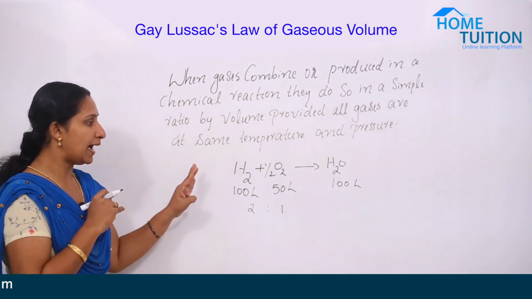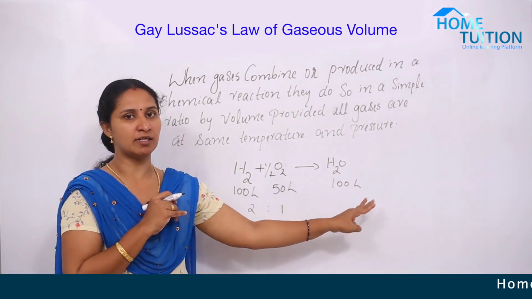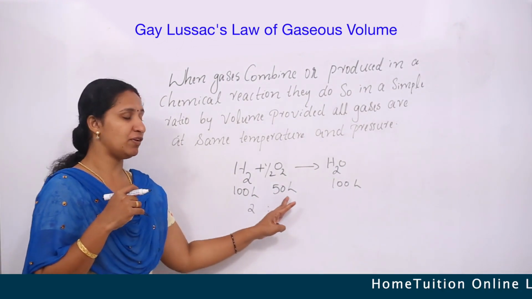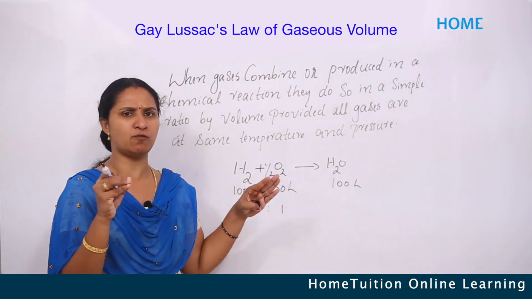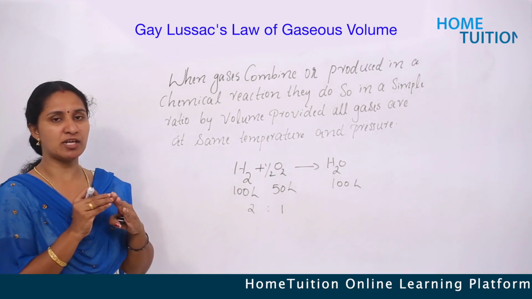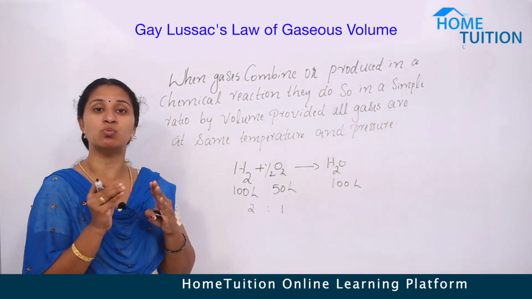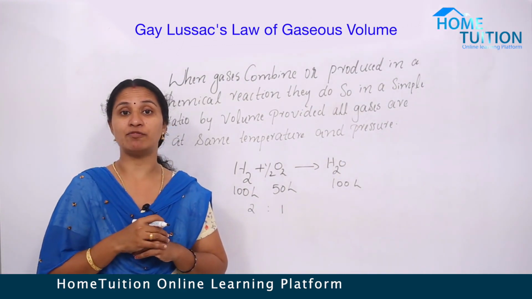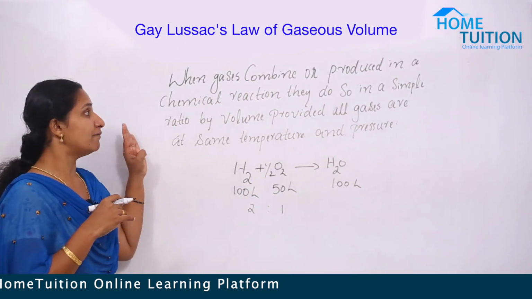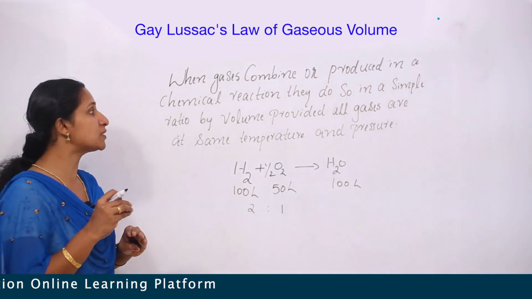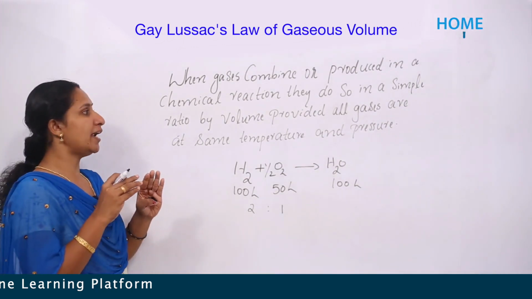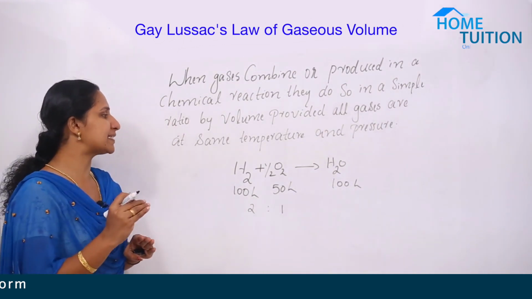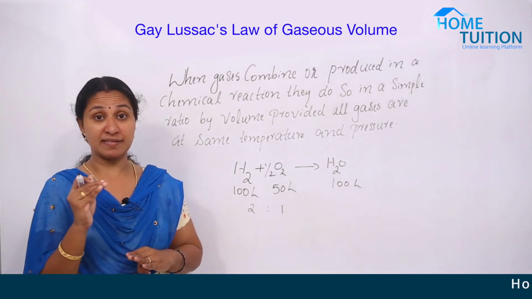For example, hydrogen combines with oxygen, we get water, and if we take 100 liter of hydrogen and half of oxygen, 50 liter of oxygen, so by simple ratio, it's in the ratio 2:1. Yes, Gay-Lussac's law of gaseous volumes. Once more, when gases combine or are produced in a chemical reaction, they do so in a simple ratio by volume, provided all gases are at the same temperature and pressure.